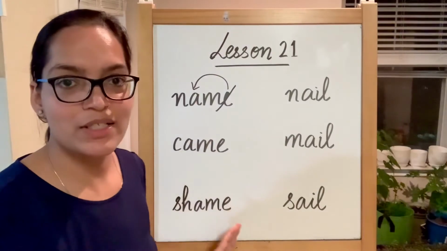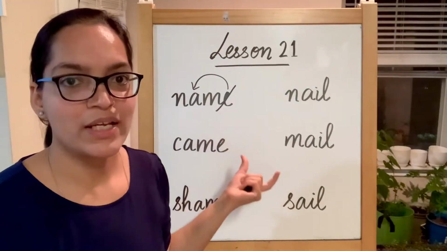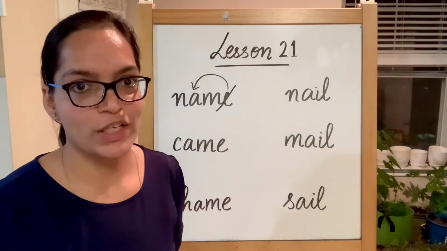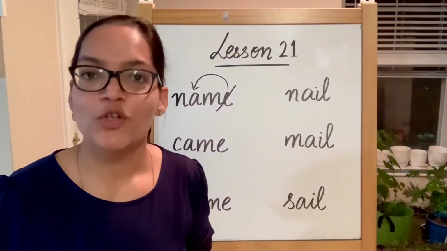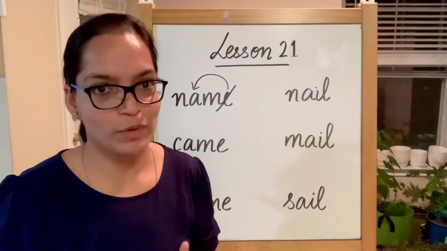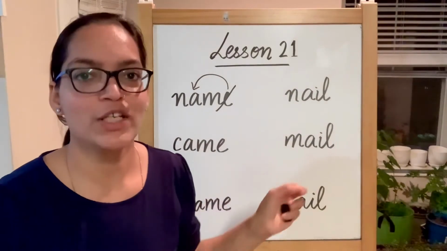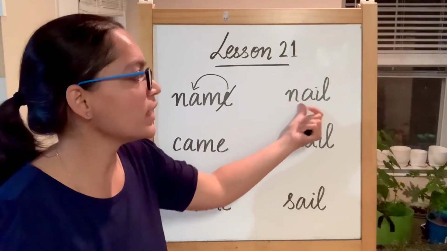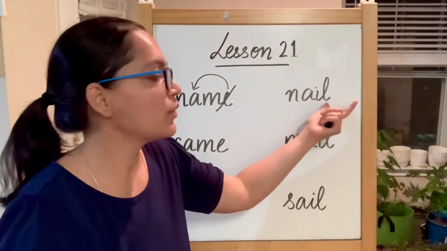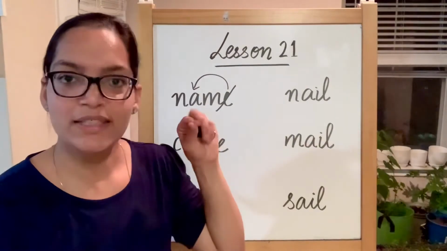These are the words which end in E, and this is how long vowel A sound is produced, not short vowel A sound. And now these are the words where we have AI. So again long vowel A sound will be produced and there will be no sound of the next vowel, which is I in this case. So the first one is na, A, ne, ending with l, nail. This is nail. These are nails.